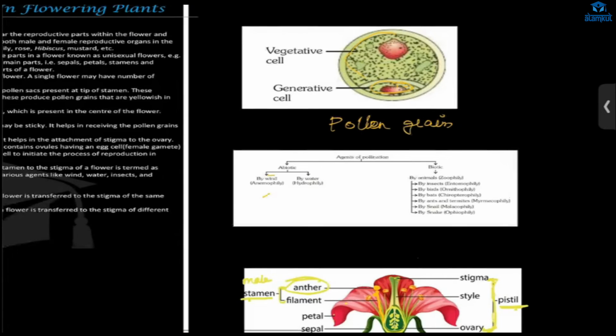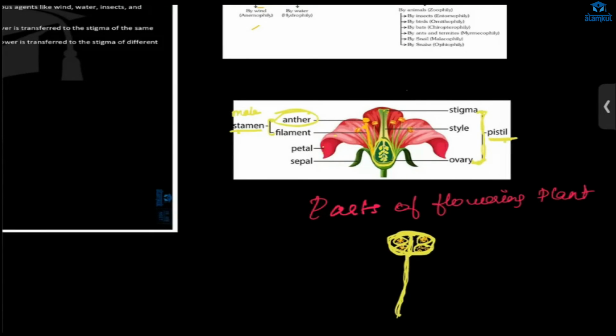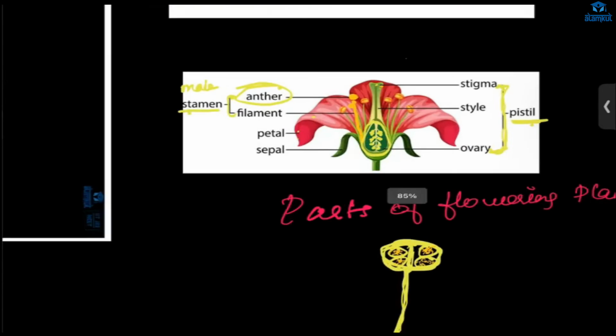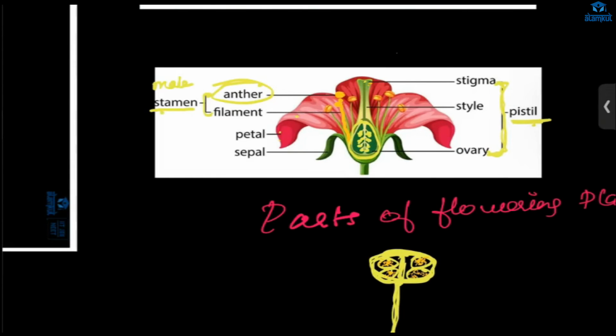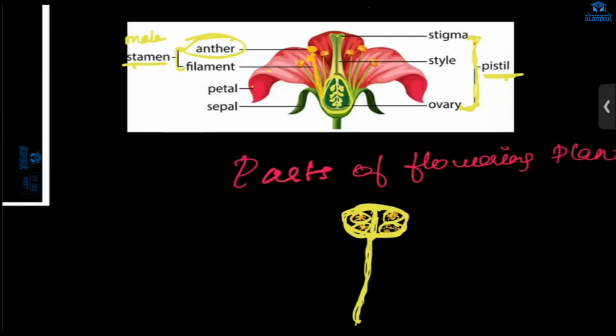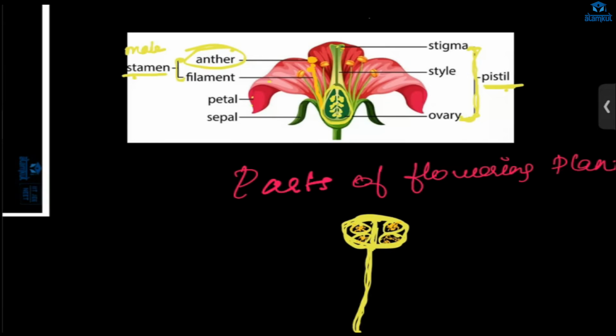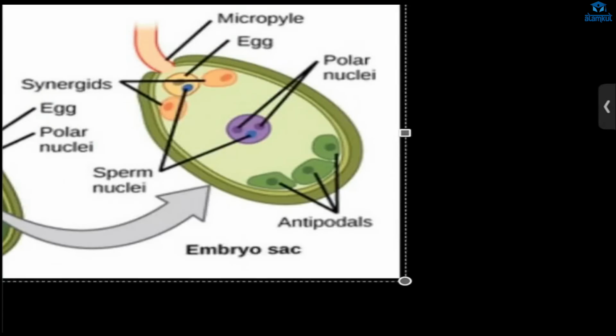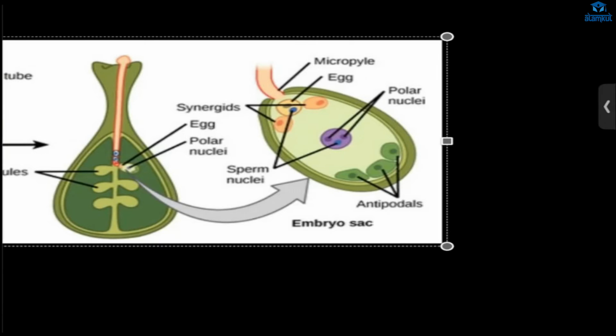Here the pollen grain is formed. Now there should be formation of the ovule also. In the ovule, subsequent divisions will happen, and inside that a female gamete will be formed. See, this is one ovule. Here we have the egg, the female gamete, and here we have two polar nuclei. Here we have antipodal cells, and these are the synergids.